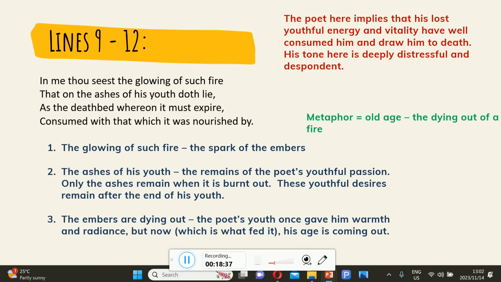The poet's youth once gave him warmth and radiance, which is a contrast of what you have been reading about. That is what we mean by juxtaposition and contrast, where we are shifting from one mood to the other, so it's not all that gloomy. I once had a glow up season in my life, the glowing fire in me when I was young. But now the fire is doomed. So what is left? The ashes. So you understand now what these symbolical images represent: the youthfulness of the poet, as well as the old version of the poet.